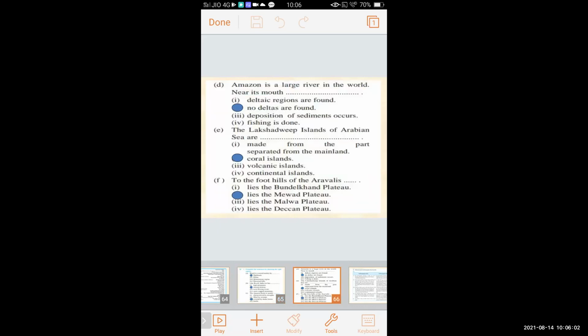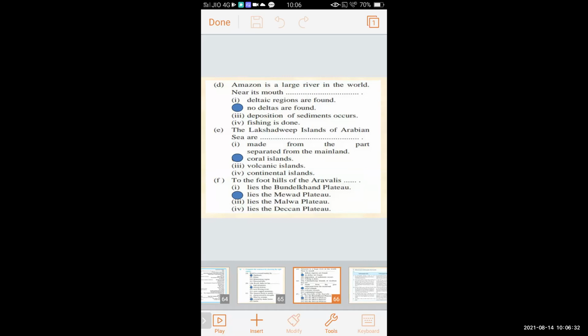Fourth one, Amazon is a large river in the world. Near its mouth, dash. The four options are deltaic region are found, no deltas are found, deposition of sediments occur, fishing is done. The correct answer is no deltas are found. Amazon is a large river in the world. Near its mouth, no deltas are found.